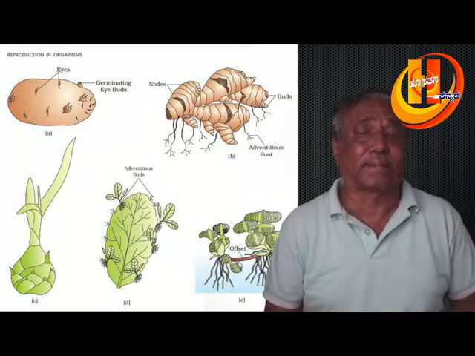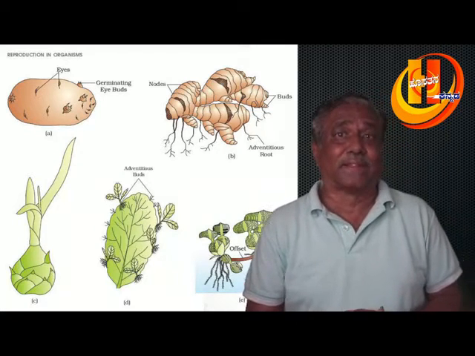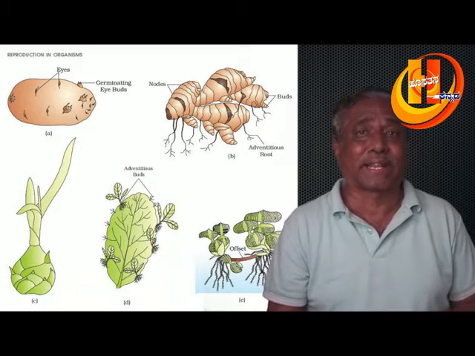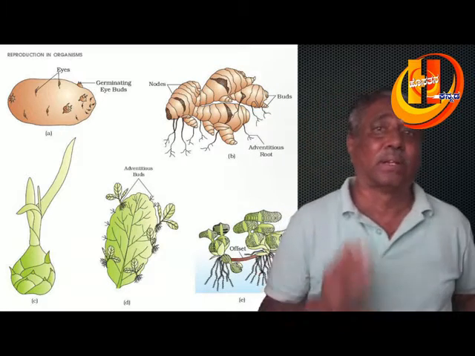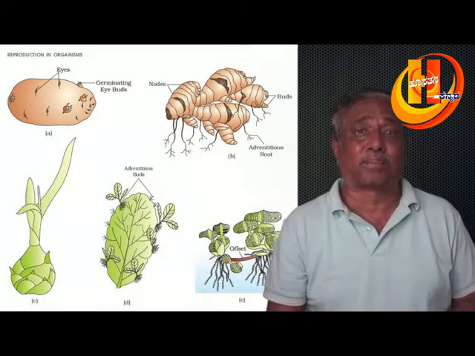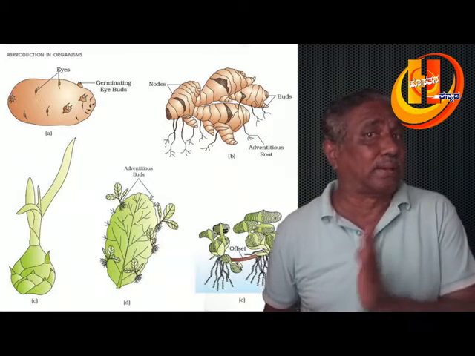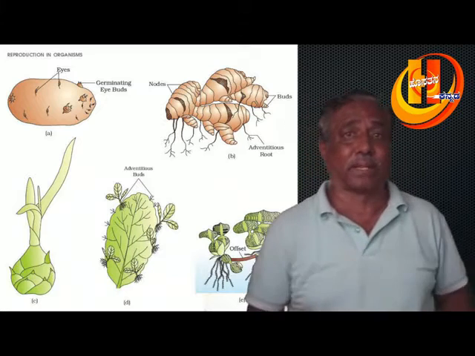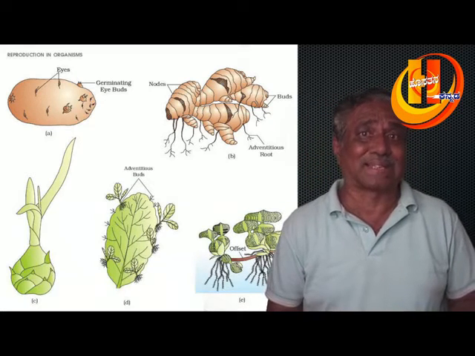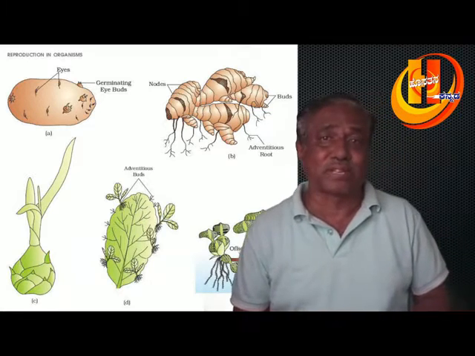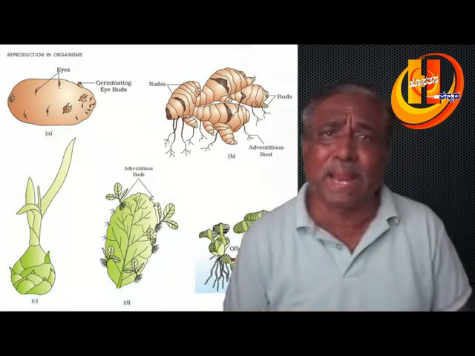The last flowering was in 2018, and the next flowering for Strobilanthes kunthiana will be in the year 2030, which is a monocarpic plant.